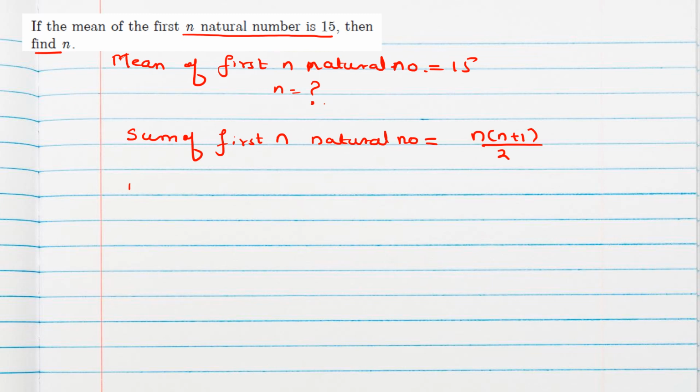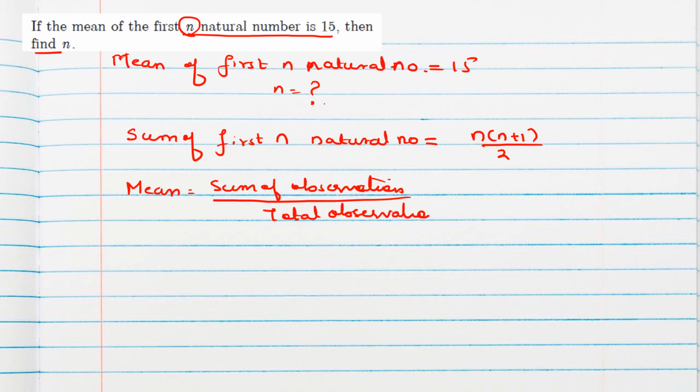Okay. Now, what is the mean formula? Sum of observations, for discrete data. Discrete data means here 1, 2, 3 till n, a list of numbers. So for discrete data, the mean formula is sum of observations divided by total observations. So for the sum of observations we use n into (n plus 1) divided by 2, and total observations means the total count, which is n. Both are in the denominator, and the mean is given to us as 15.